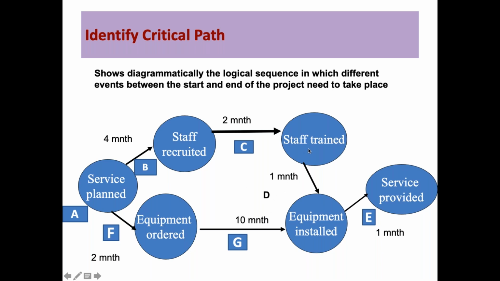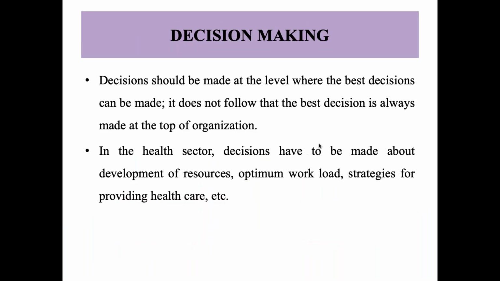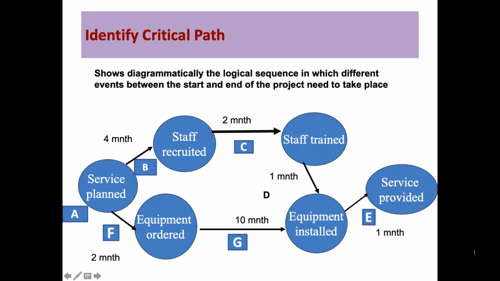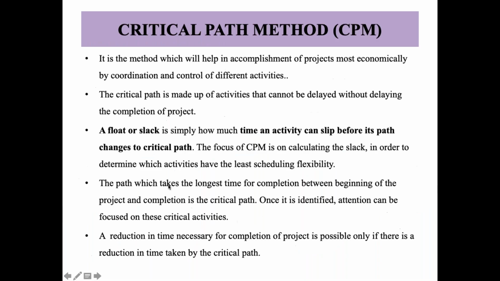As I have given the example, here you have to identify what is the critical path. So as you can see, if this whole process of G, okay, this 10 months is the longest pathway. If this gets affected in any way, the whole process of the network analysis will get affected. So this G is very crucial. If this gets affected, the whole pathway of network analysis will get affected.